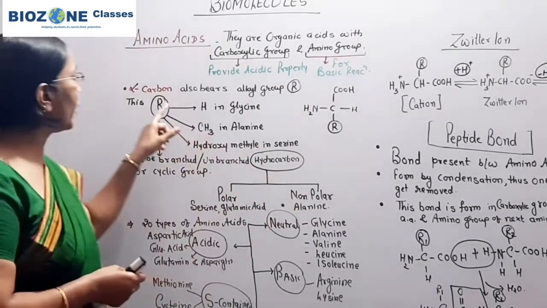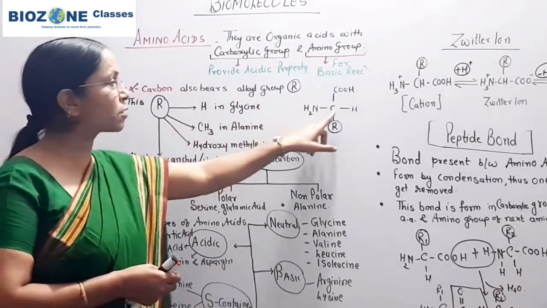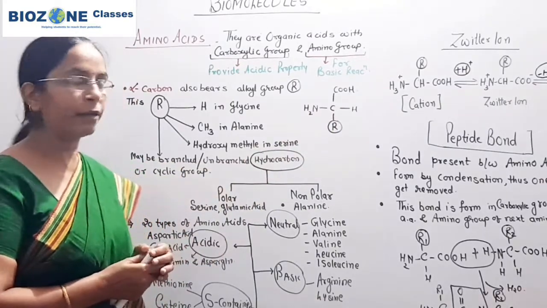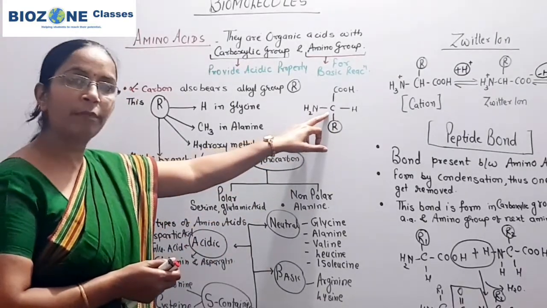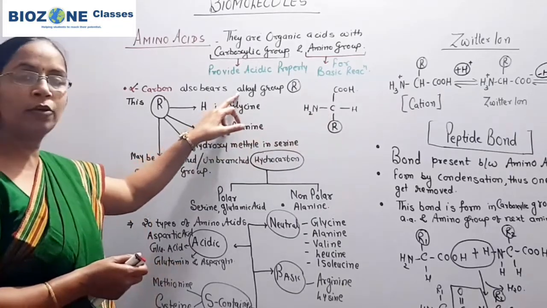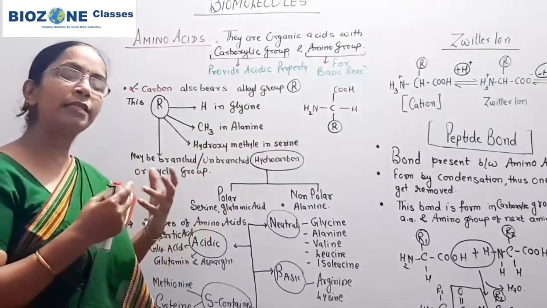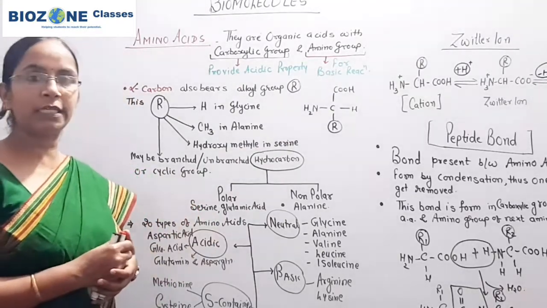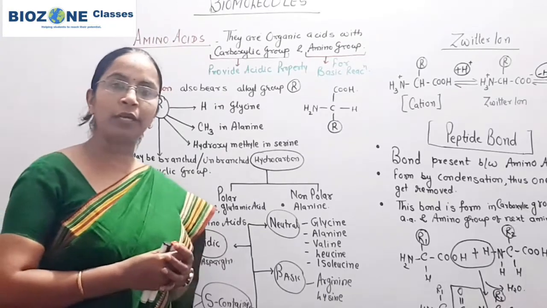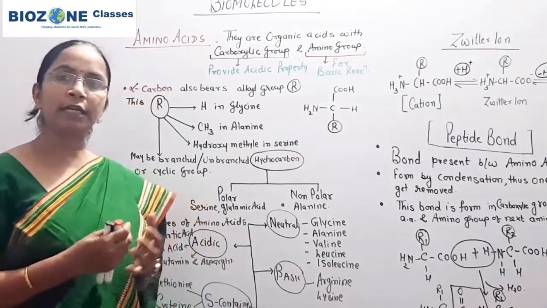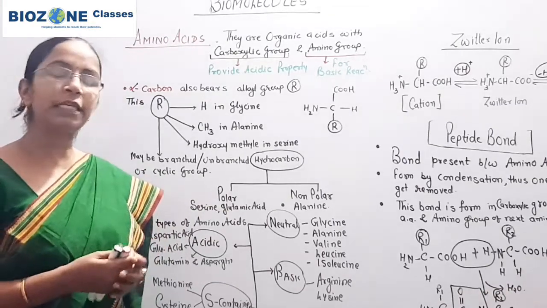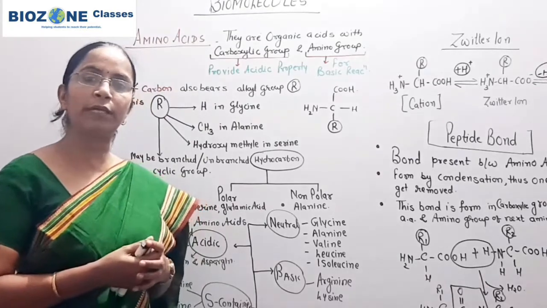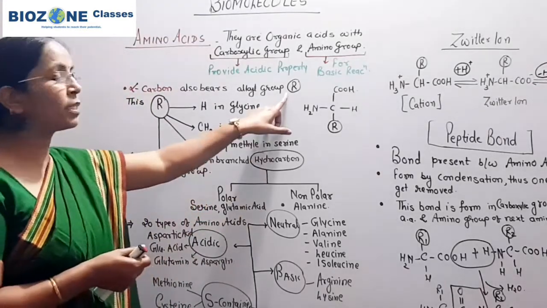R represents the alkyl group, and this carbon atom is commonly called the alpha carbon atom. With this alpha carbon atom of the amino acid, the alkyl group R is present. As the nature of the alkyl group changes, the types of amino acids vary. Normally we study neutral amino acids, acidic amino acids and basic amino acids. Why are these variations there? The variations in amino acids are mainly because of this R group.